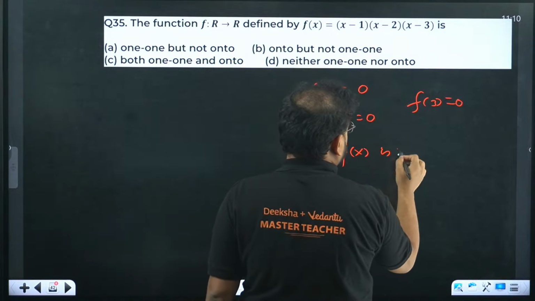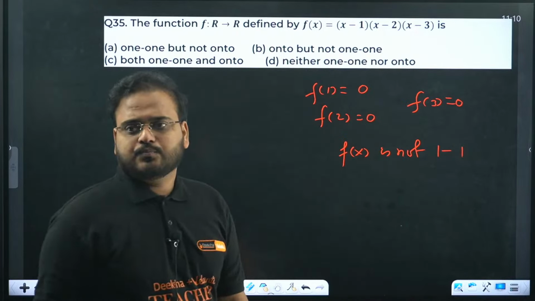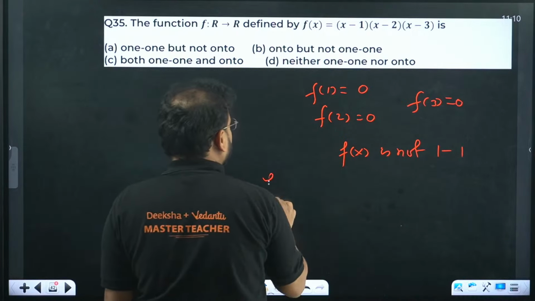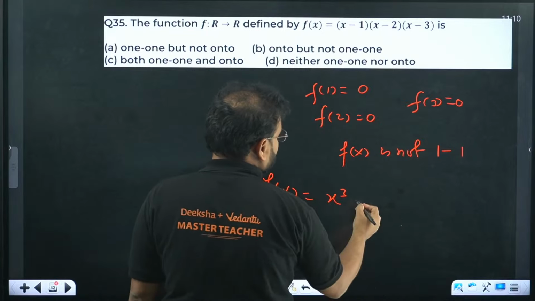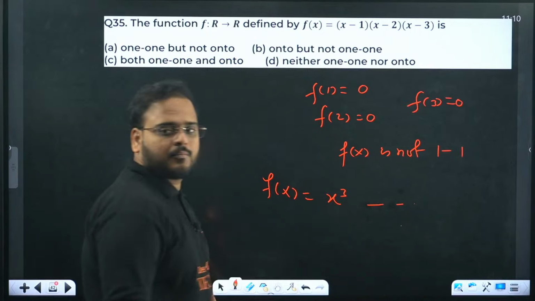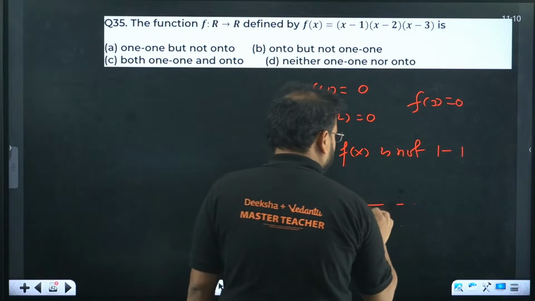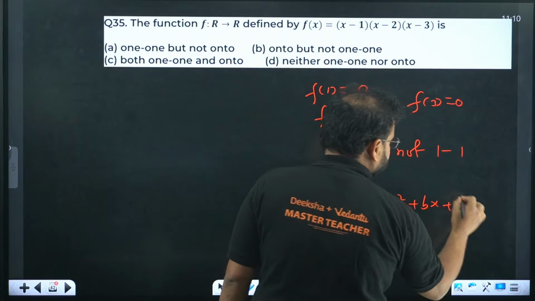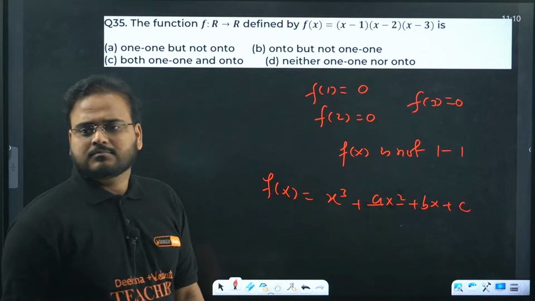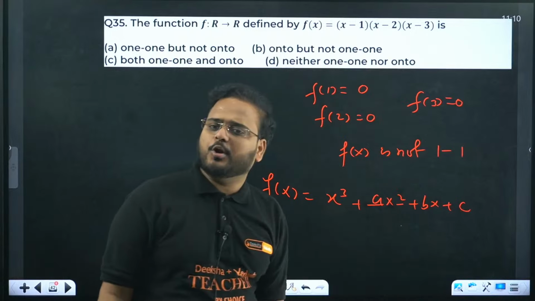f(x) is not 1-1. What about onto? Think about it. If you expand f(x), what will you get? You'll get x cube, something like this: x cube plus ax square plus bx plus c. Correct? Yes or no? x into x into x will come as x cube. You'll have a cubic polynomial.